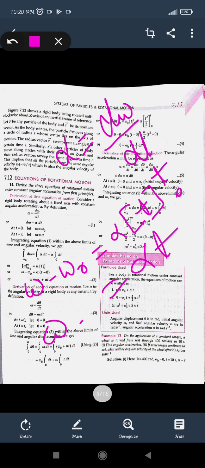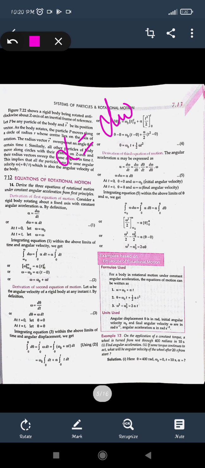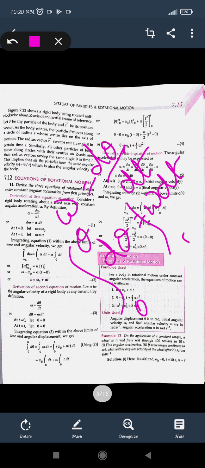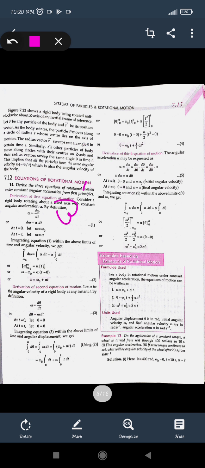Similarly, we will take the second equation of motion. The second equation is given for the distance or displacement, s is equal to ut plus half at square for linear motion. For angular motion, we start with velocity, the rate of change of angular or rotational displacement with respect to time. So d theta is equal to omega dt. Now again we have to integrate it. For theta the limits are 0 to theta, and for dt they are 0 to t. But here we have to find the value for the acceleration also, because s is equal to ut plus half at square. For d theta, we have already taken the limits 0 to theta.